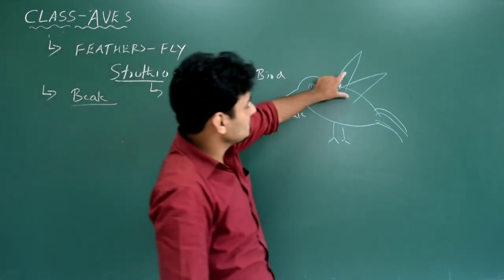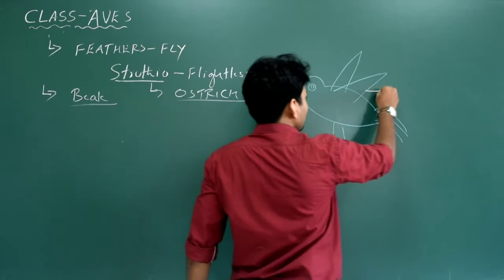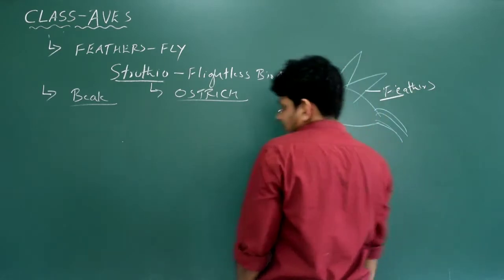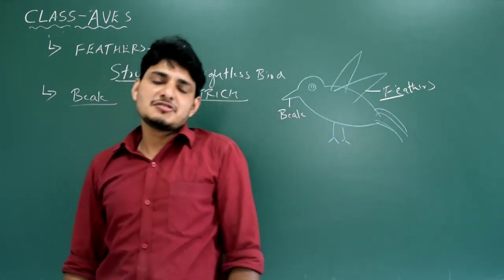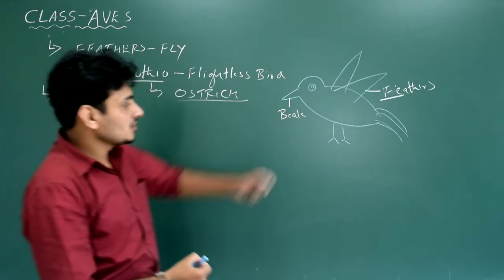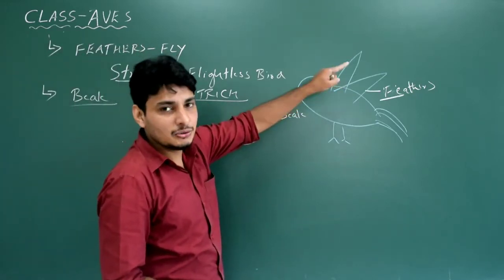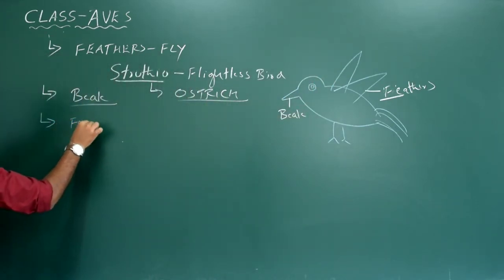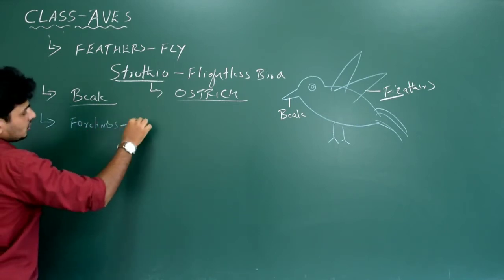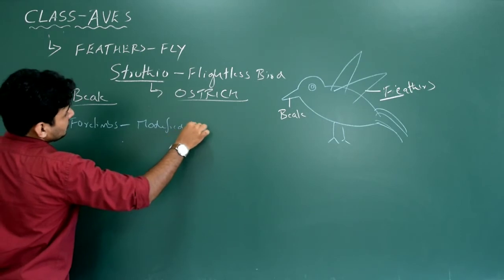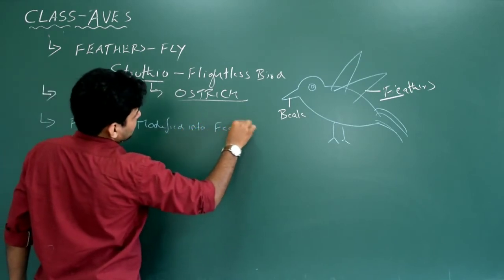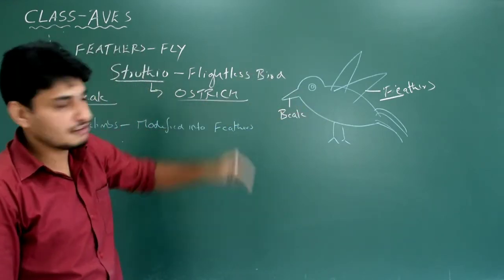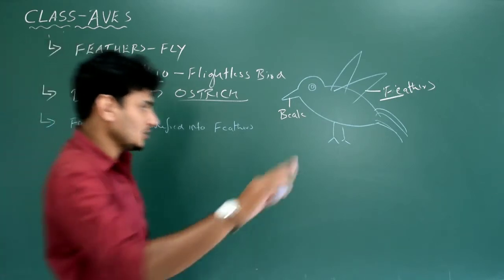Then this particular thing is actually nothing but the wings, or let us say feathers. See, do you see 4 limbs in the case of birds? No, you don't see the 4 limbs, because the 4 limbs are modified into feathers. So we write that the forelimbs, a pair of limbs, are modified into feathers or wings. That's it. Got it? The forelimbs are modified into wings or feathers. Done. So how many wings are there? A pair. Correct. So that is actually one character.